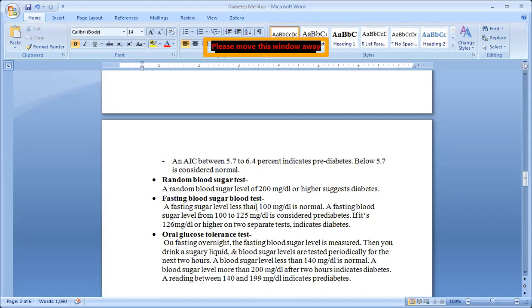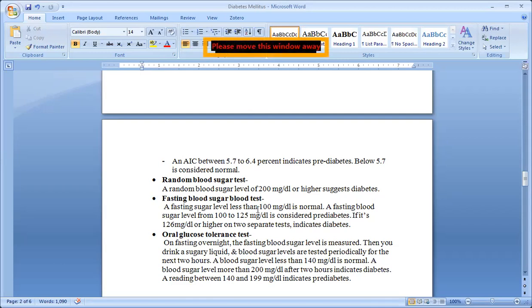Then fasting blood sugar blood test. Fasting, how much should it be without a meal? When the individual's blood test is done, how much should it be? Actually, 70 to 110. We know that the normal, isn't it?